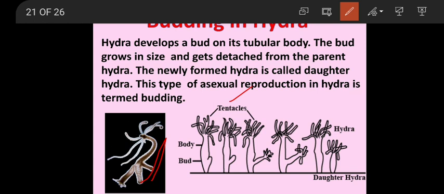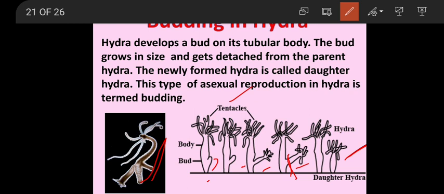As the hydra grows, on the side of the parent hydra we can see some extra growth has taken place. This extra growth is called a bud. That bud starts developing into a young hydra. Once the hydra is formed, it gets detached and a new daughter hydra, or young hydra, is formed separately from the mother hydra.